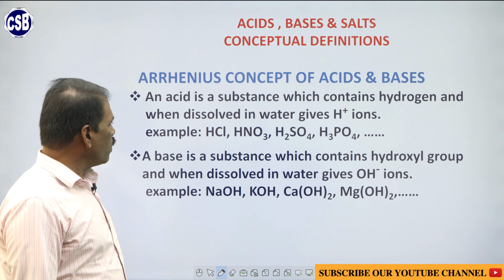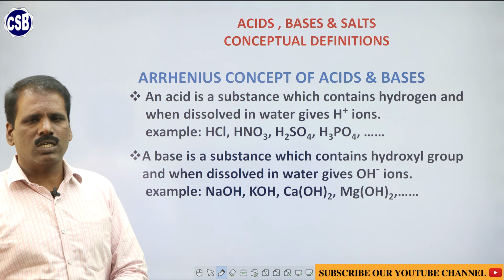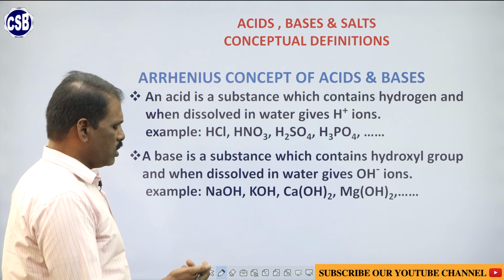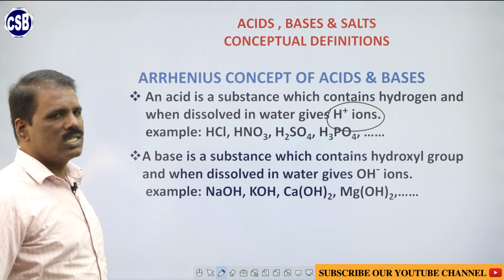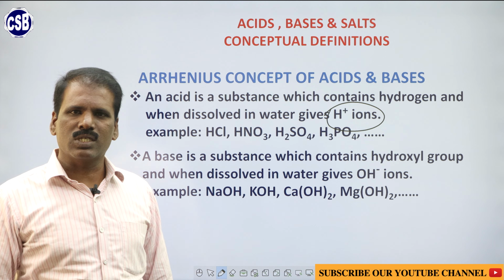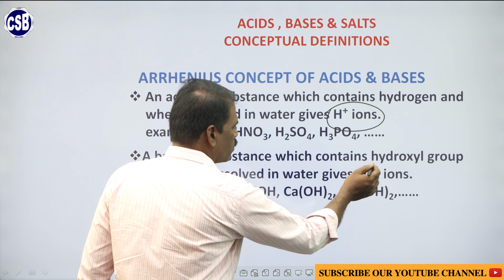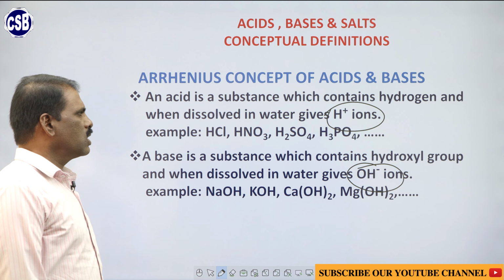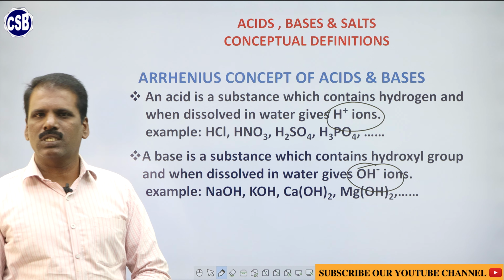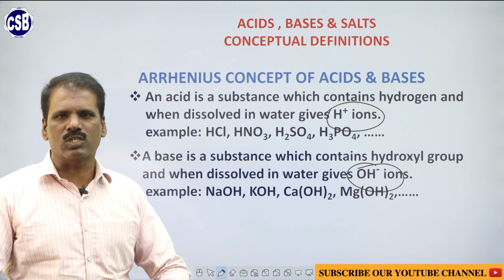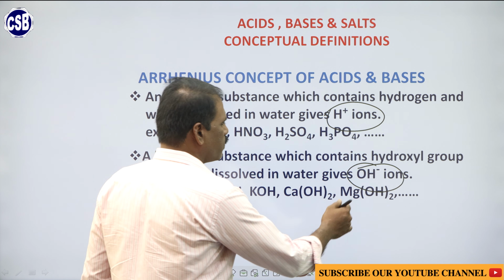The first one is Arrhenius. According to Arrhenius, what are acids? Acids are the substances that give out H plus ions in water. When you put acids in solution, they donate H plus ions, hydrogen ions, and bases are the substances which, when dissolved in water, give out OH minus ions. So, this is the definition of acid and base based on Arrhenius. Acids give H plus ions in solution. Bases, when you dissolve them in water, give away OH minus.